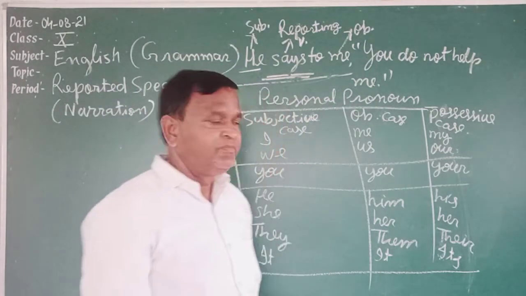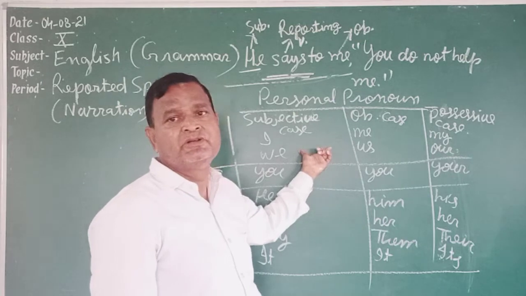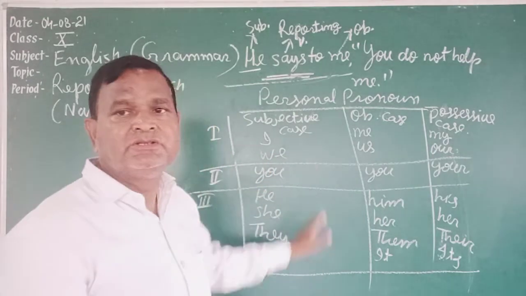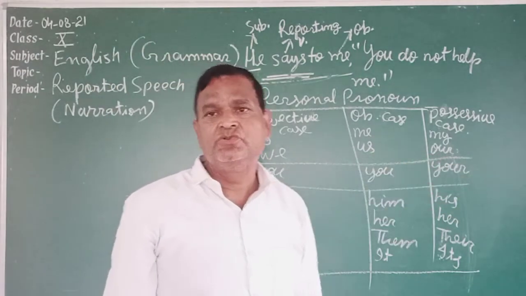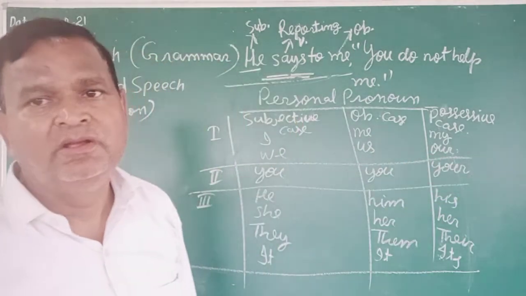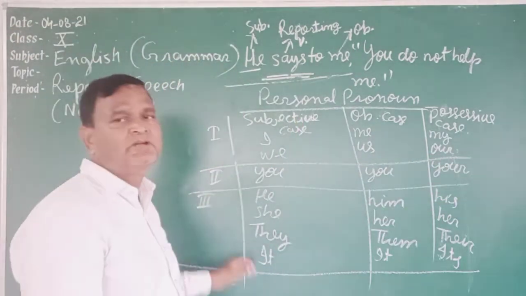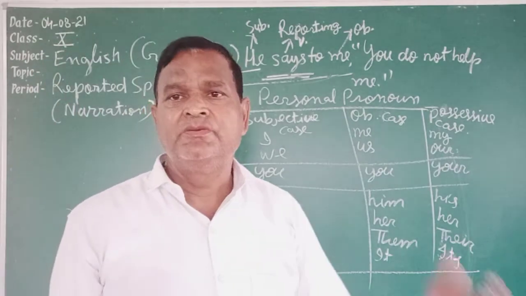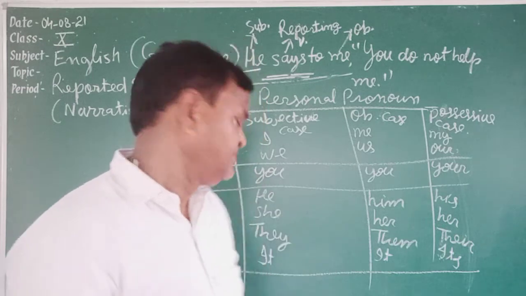And second thing, you have to know the chart of personal pronouns. The personal pronouns are under three cases: subjective case, objective case, and possessive case. And persons are first person, second person, and third person. In previous classes we have studied. Let's go one step ahead.